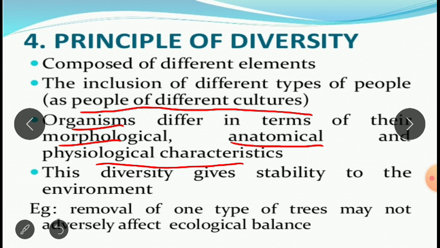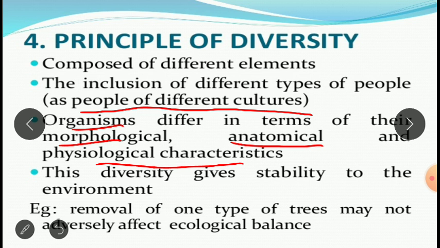But this may not be the same for a plant. Plants don't have eyes or mouth or ears. They are morphologically different. Suppose I talk about anatomical: I have a heart, a stomach, a large intestine, a small intestine. Plants may not have that.